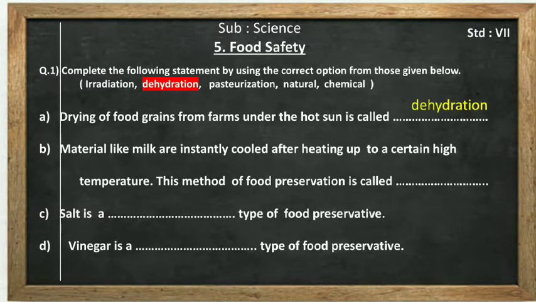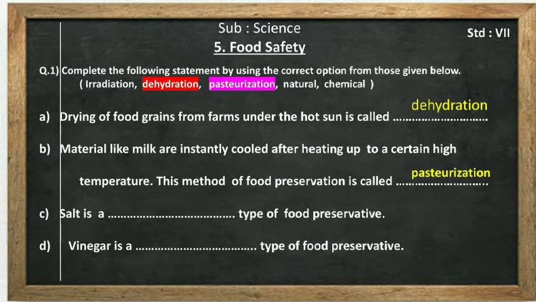Second one, material like milk are instantly cooled after heating up to a certain high temperature. This method of food preservation is called, yes, what is it called? Yes, it is pasteurization, because it is the process of heating food stuff in order to kill the harmful microorganism. So material like milk are instantly cooled after heating. For this, answer is pasteurization.